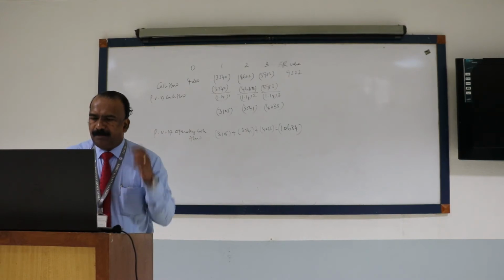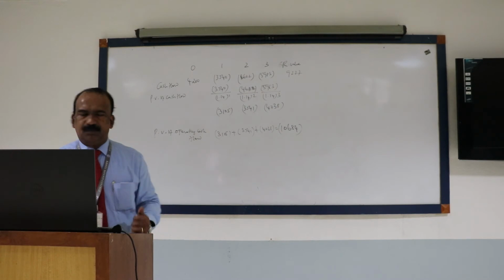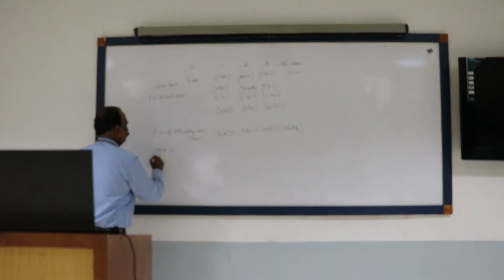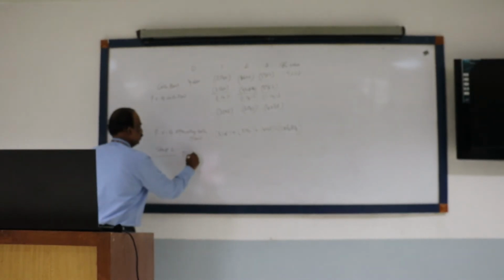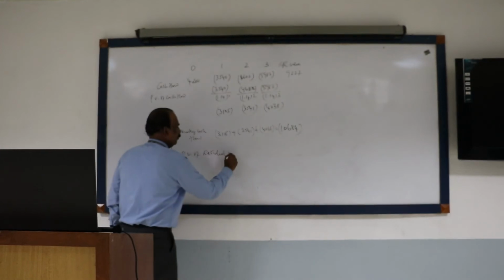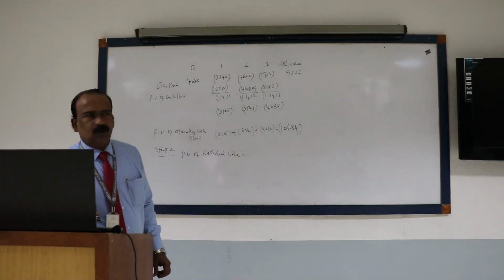So that was missing here. So computation of residual value, then present value of residual value. Step 2, present value of residual value, that is perpetual cash flow.